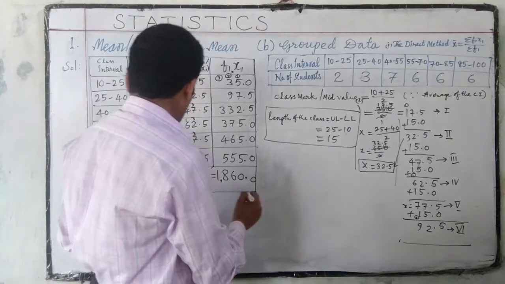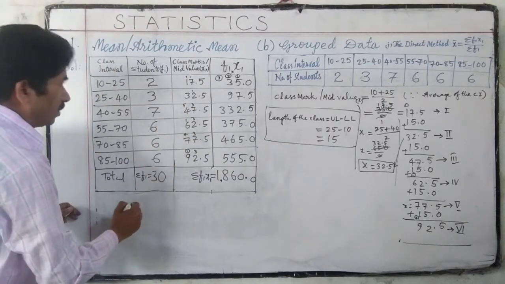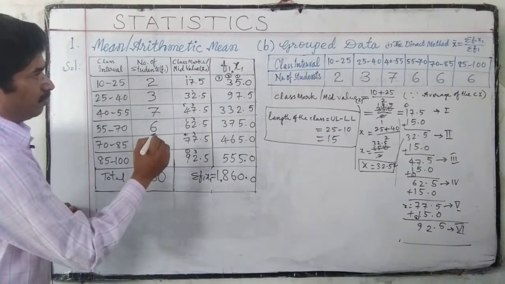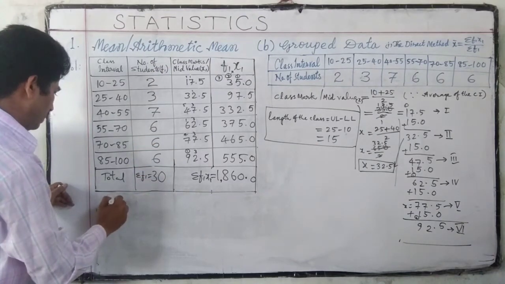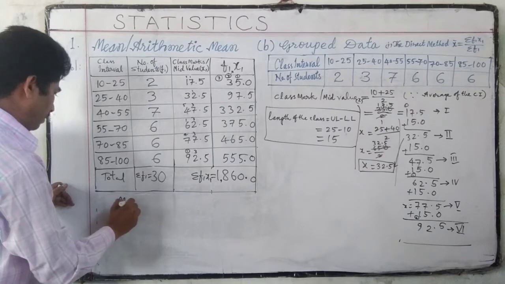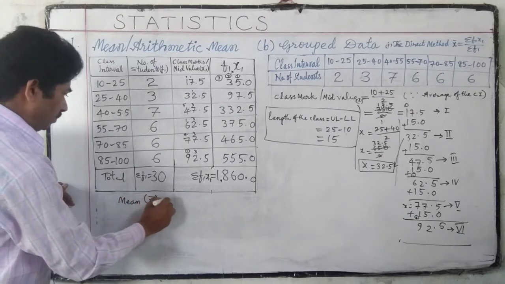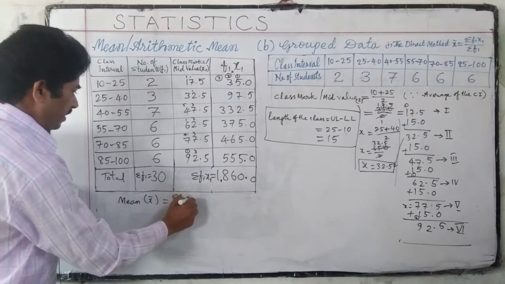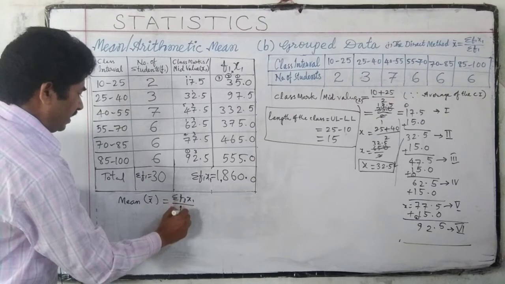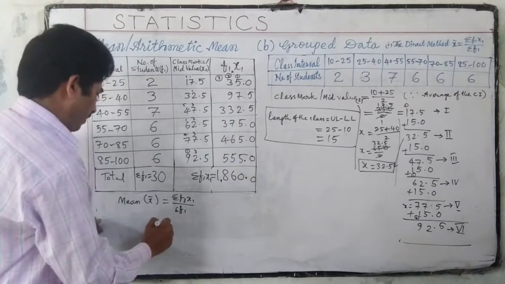Now we can find the mean using the direct method. Mean x bar is equal to sigma f1 x1 by sigma f1. This is the formula.